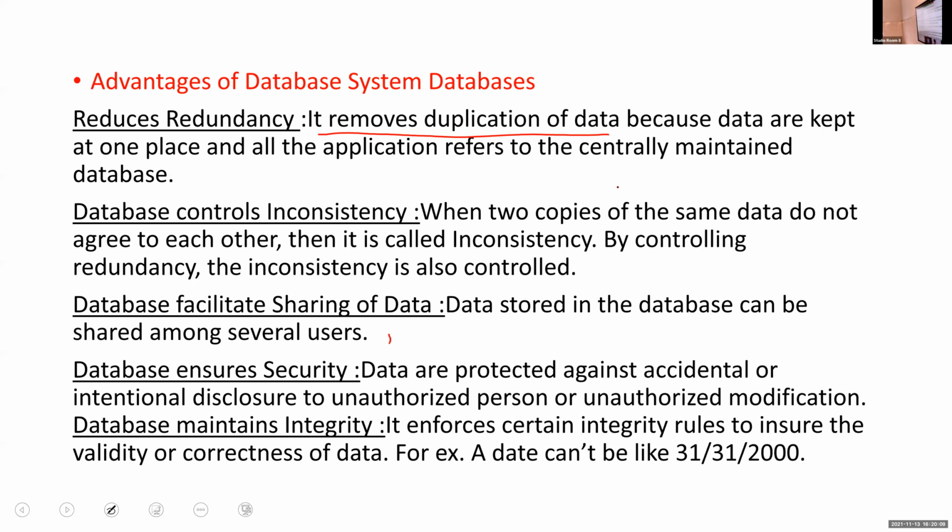And the last one is, the database maintains integrity. It enforces certain integrity rules to ensure the validity or correctness of data. That is, accurate data is integrity. For example, for a date, we can't write something like 31/31/2000. The 31st date is there, but month 31 is invalid. So we can't write a false value like this. It is restricted by the database. So the database maintains integrity.